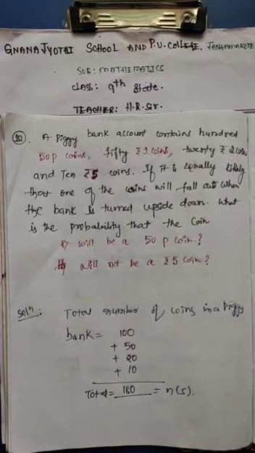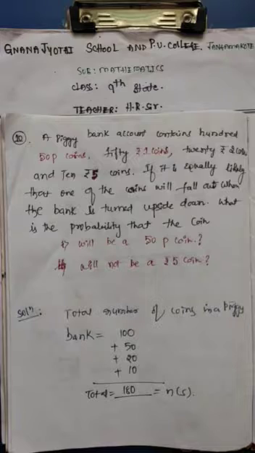We know that the chance of an event is known as probability, and the probability of an event is the number of favorable outcomes divided by the total number of possible outcomes.